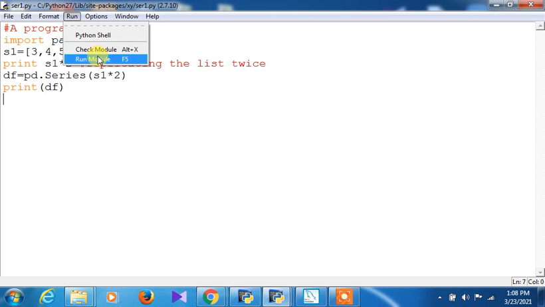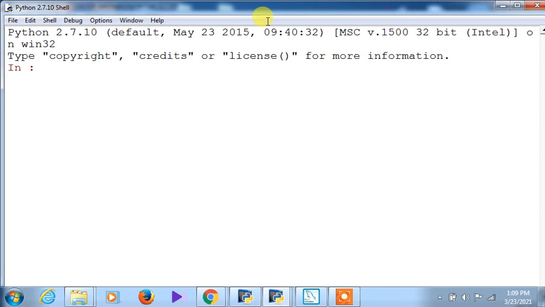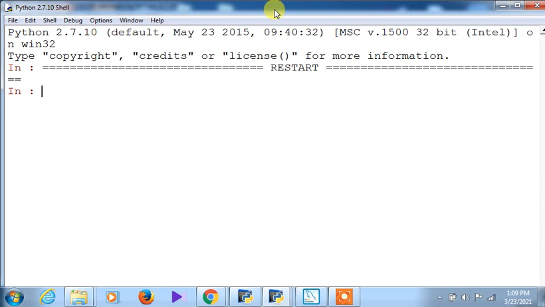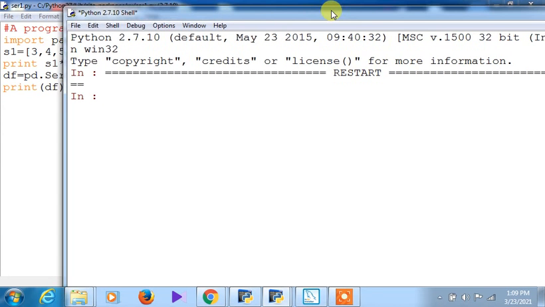If I execute this program, you can easily analyze the output of this particular program. When the output console comes, we will be able to find out what the difference is. In fact, in both cases, no mathematical operation will take place when you have given the star symbol. Star is used for mathematical multiplication, so that will not be possible out here. So how will the output be generated?